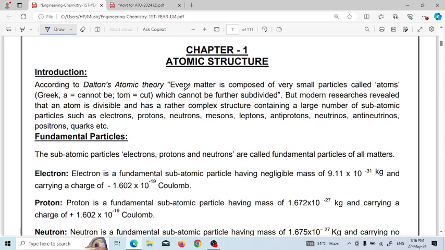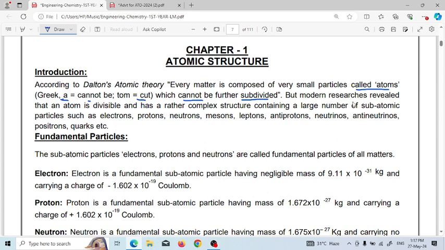Chapter 1 is atomic structure. According to Dalton's atomic theory, every matter is composed of very small particles that are called atoms. In Greek, atom is divided as A plus tom. A means cannot and tom means cut. So that means which cannot be cut, which cannot be further subdivided.